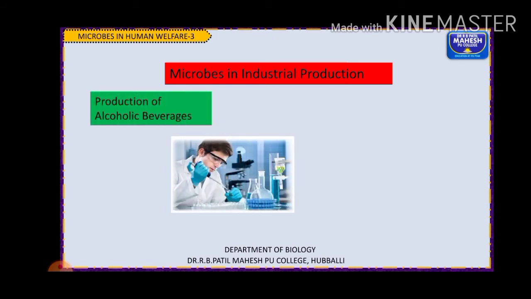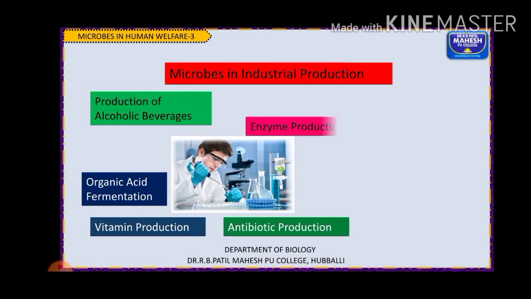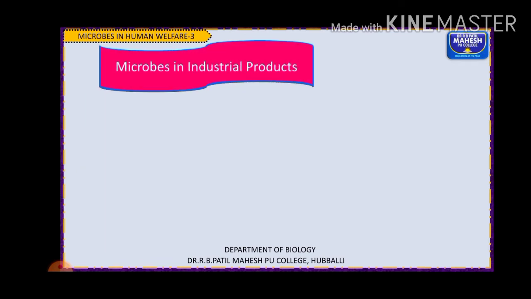So if you go on seeing, the microorganisms can be used for different purposes in the industries, for different types of industrial production. Some of the uses are in the production of alcoholic beverages, in organic acid fermentation. They can be used in the production of vitamins, antibiotics, enzymes, and also in the dairy industry. So let us study about these one by one.